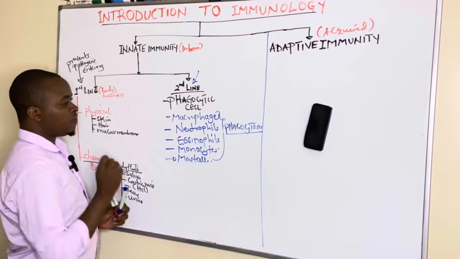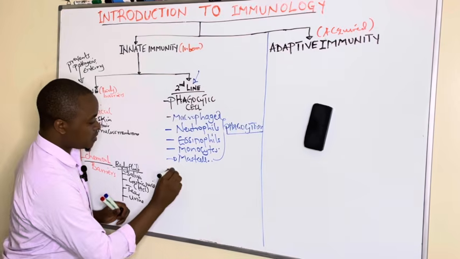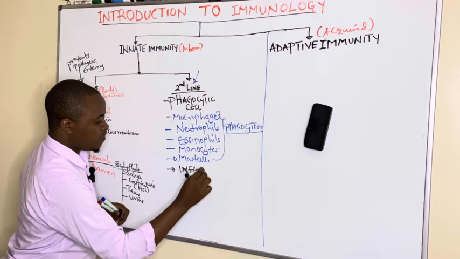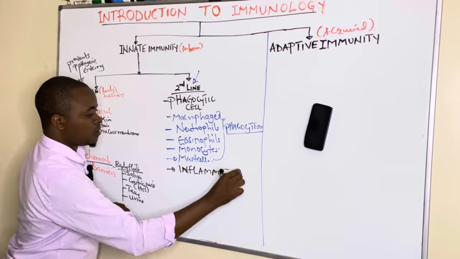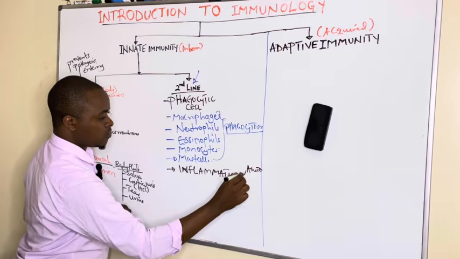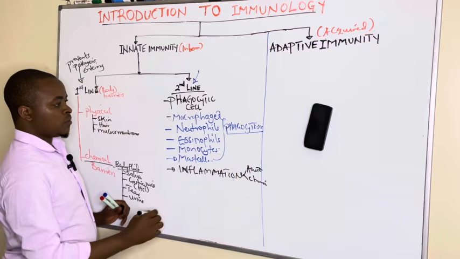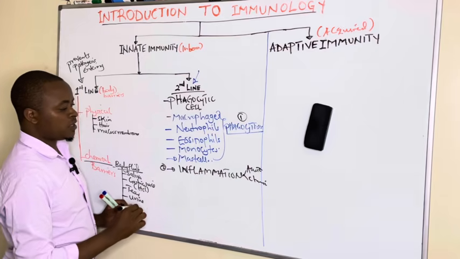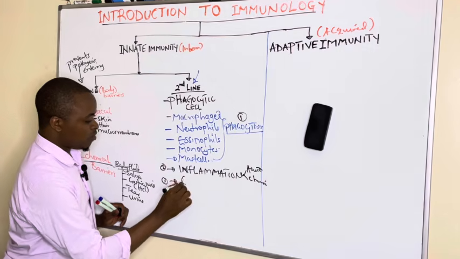The interplay of these phagocytic cells can result in other body processes like inflammation, which is also part of innate immunity and is divided into acute and chronic inflammation. So process number one is phagocytosis, number two is inflammation, and number three is fixation of the complement system.